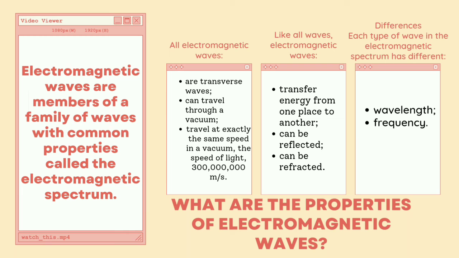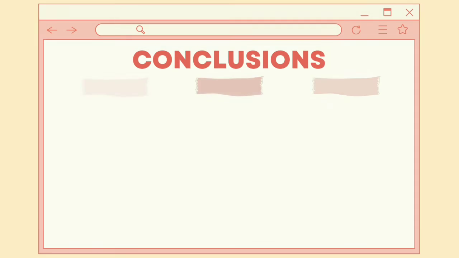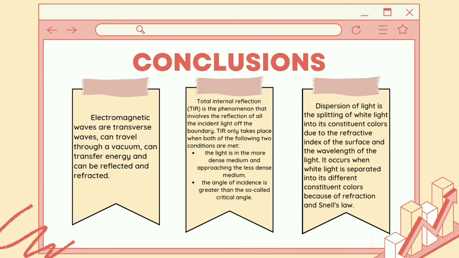Like all waves, electromagnetic waves transfer energy from one place to another, can be reflected, and can be refracted. However, the difference is, each type of wave in the electromagnetic spectrum has different wavelength and frequency. Finally, it can be concluded that electromagnetic waves, or transverse waves, can travel through a vacuum, can transfer energy, and can be reflected and refracted.